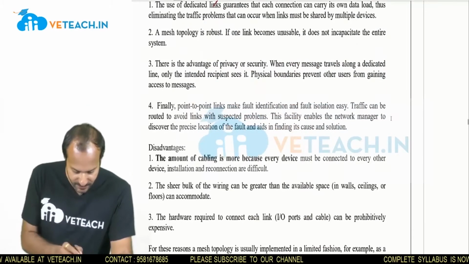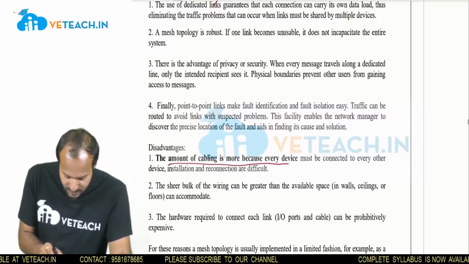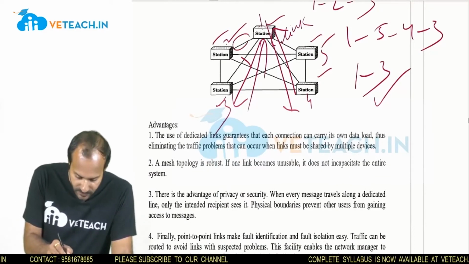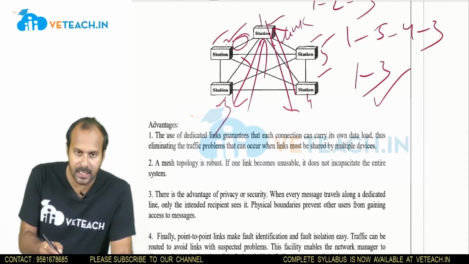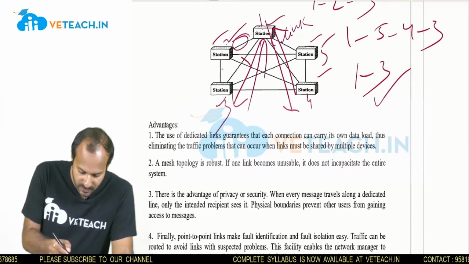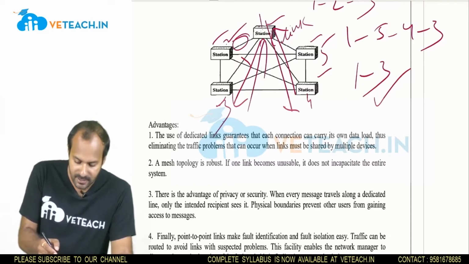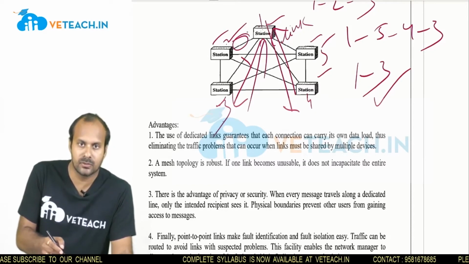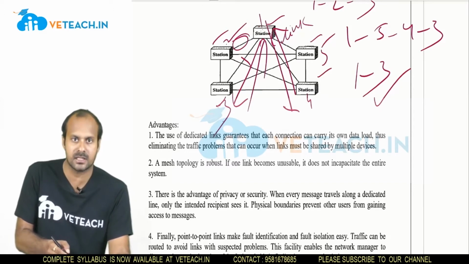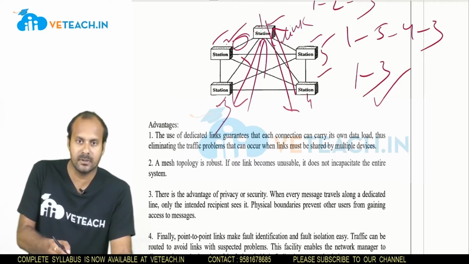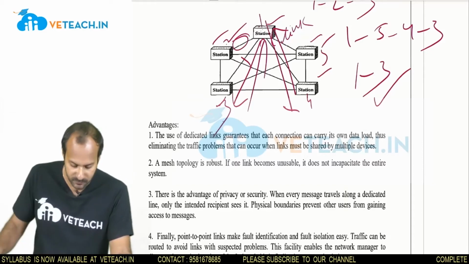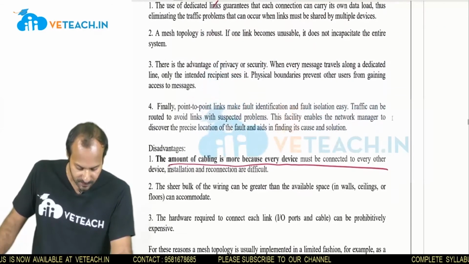And the major disadvantage is the amount of cabling is more, because every device must be connected to every other device. Cabling is nothing but these kinds of links, which are called cables, and the cables must be used very heavily because station 1 has a connection from 1 to 2 and 2 to 3. Again there is a connection between station 1 and 3 also. So an extra cable is needed to build a network between station 1 and station 3 also. So these types of cables are used heavily to construct these types of networks. So it is one of the major disadvantages of the mesh topology.